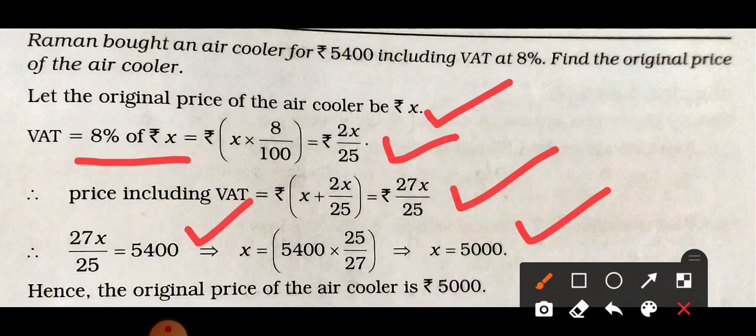So the original price of the air cooler is 5,000, and our VAT, that is 8%, is 400. In total we have paid 5,400 to buy that air cooler. So the original price of the air cooler is 5,000. Students, I hope that you have understood this simple topic of sales tax or value added tax.